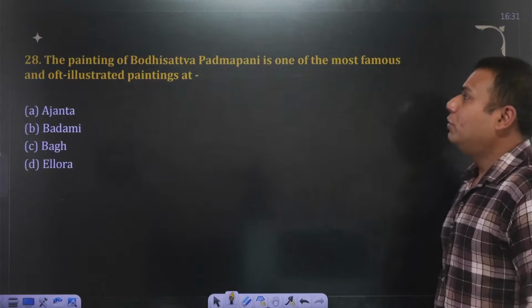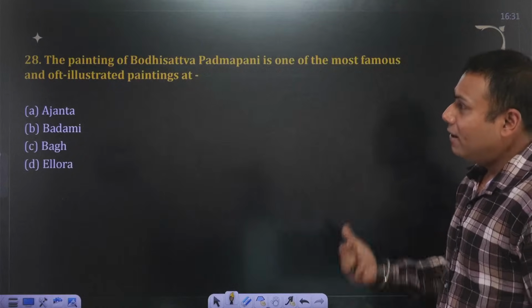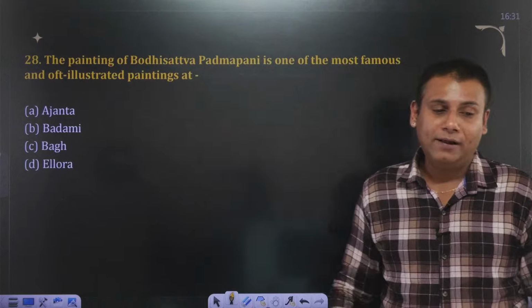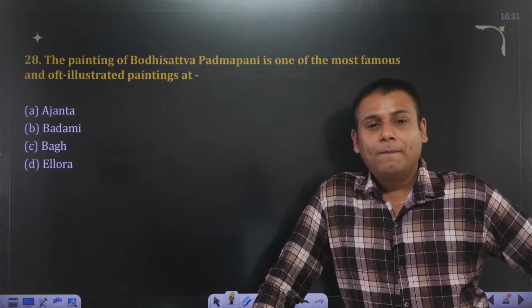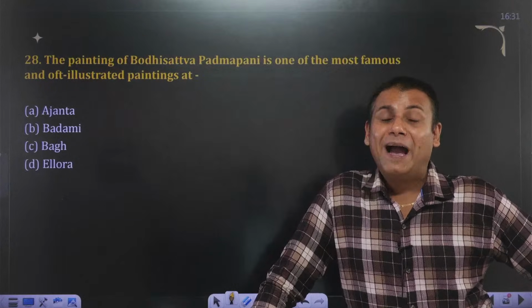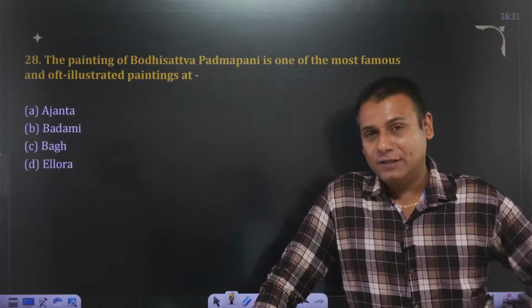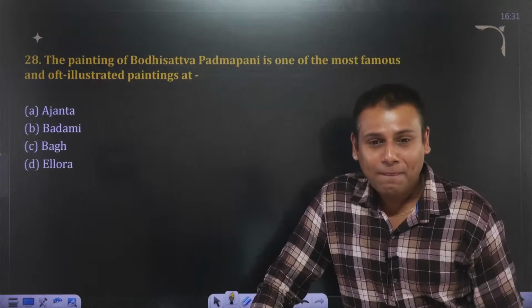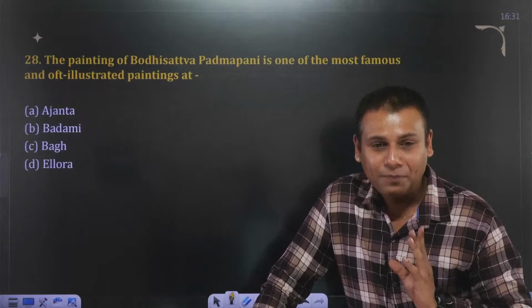The painting of Bodhisattva Padmapani is one of the most famous and illustrated paintings at Ajanta Caves, Badami Caves, Bagh Caves and Ellora Caves. Fast. 28th. I'll give you a small hint. This group of caves is located on the banks of the river Waghora and in Aurangabad district of Maharashtra, presently referred to as Chhatrapati Sambhaji Nagar. Take a guess, fast. Perfect answer. Rahul, Himvarsha, perfect answer.